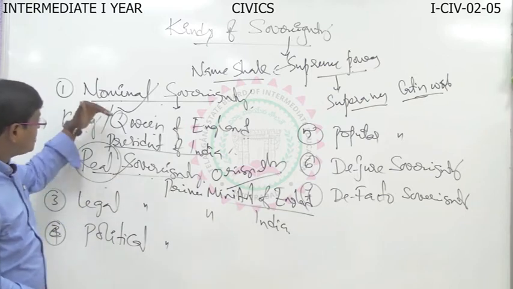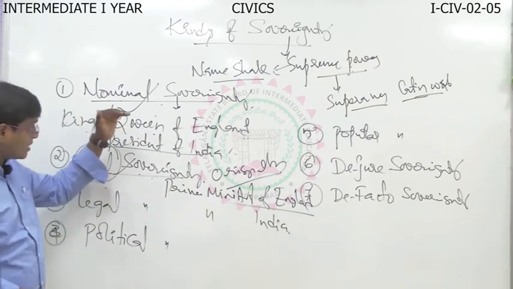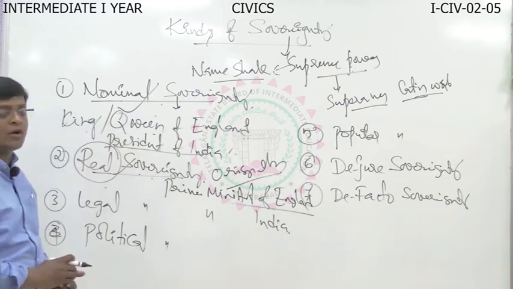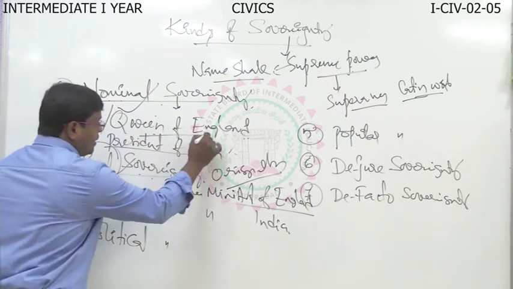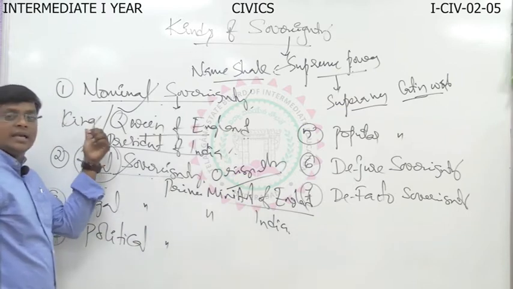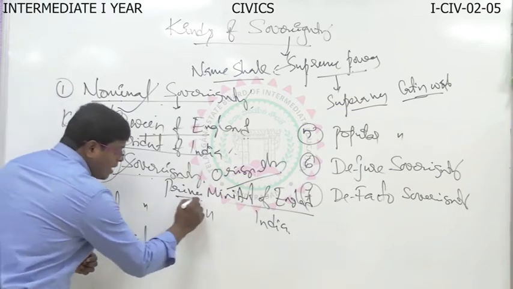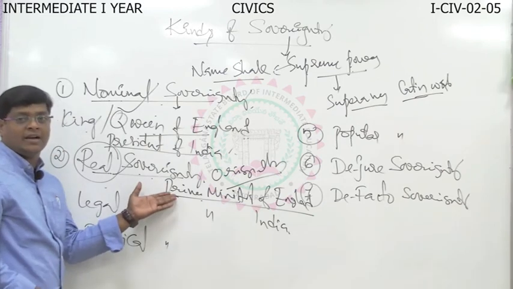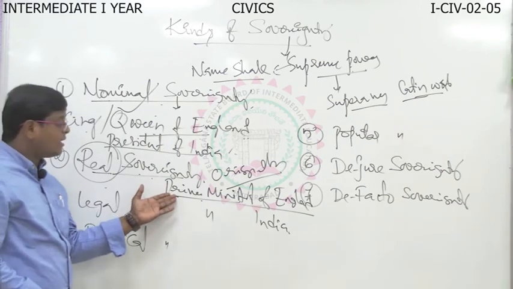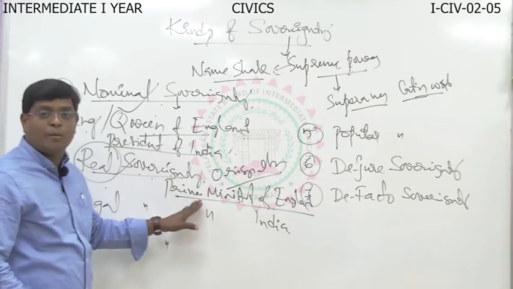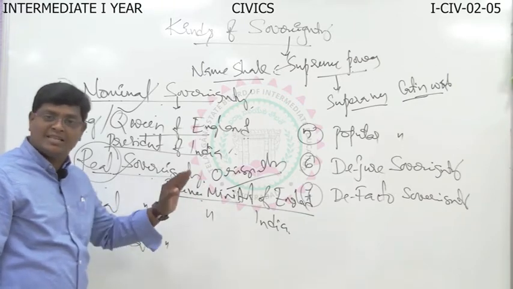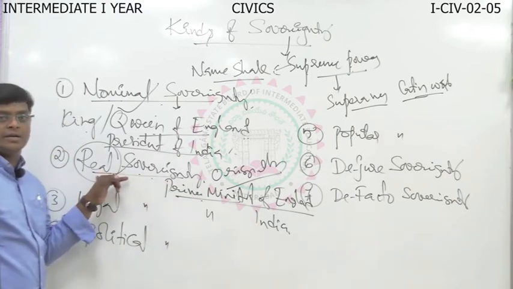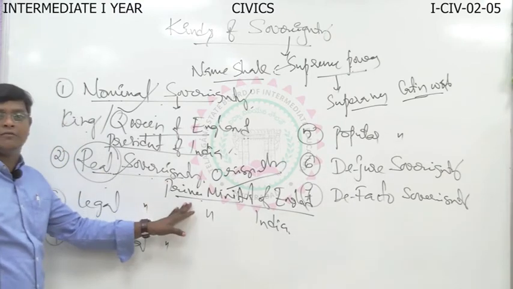Is it against the nominal sovereign? Yes, it's clearly opposite of the nominal sovereign, because in the name of Queen and King in England, who enjoyed the real powers? The Prime Minister of England enjoyed the real powers. He was the kingmaker in England. You know that the Prime Minister played a prominent role in England as well as in India because they are the real sovereign. What they thought, that is final.